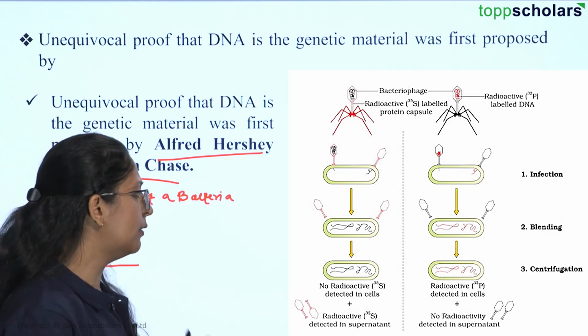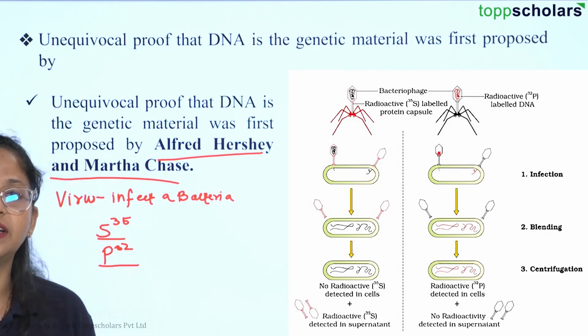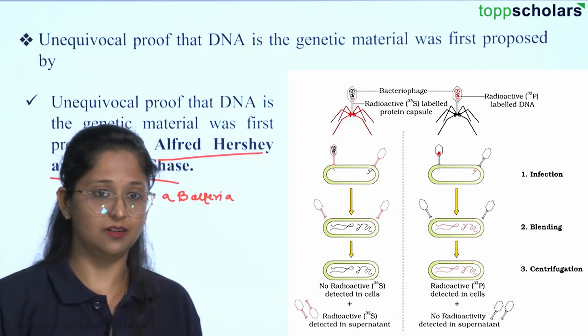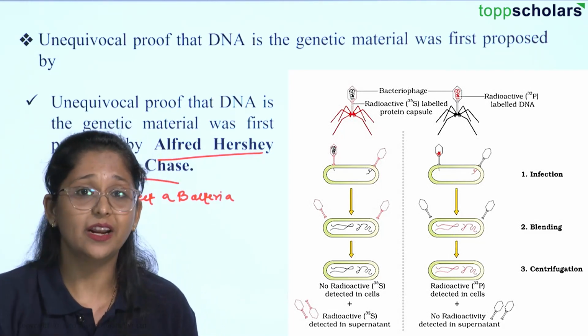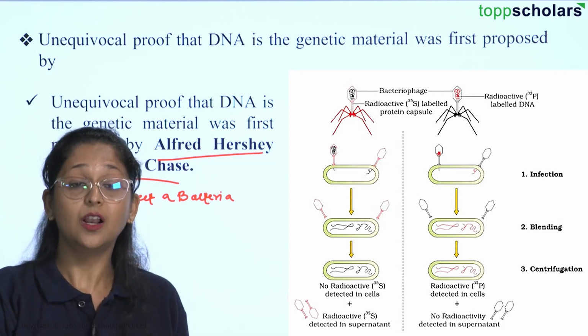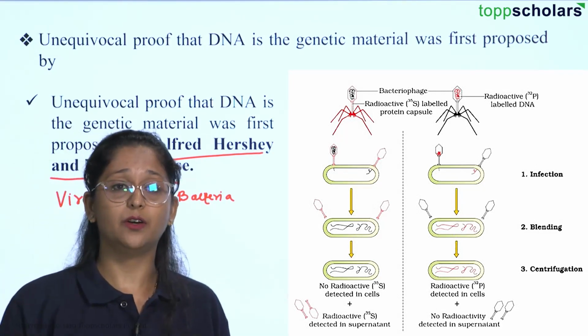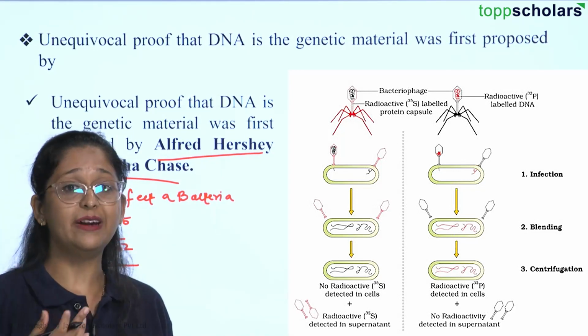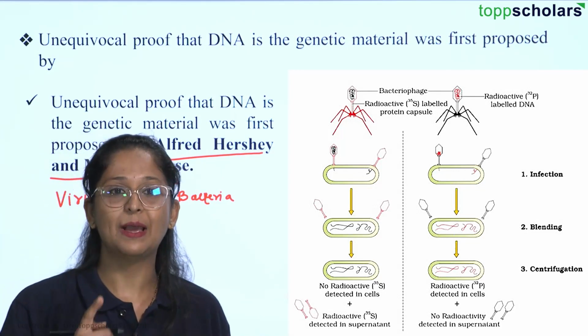In the A sample, there was no radioactive S35 detected in the cells. Why? Because sulfur is not present in the genetic material. So it was not embedded into the bacteriophage genetic material, nor did it get into the genetic material of the bacterial cell. Hence, S35 was detected in the supernatant and not in the pellet.